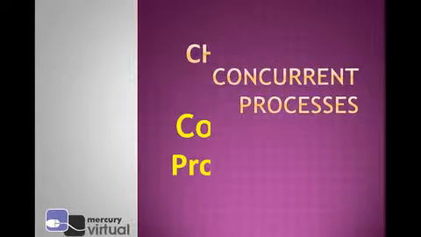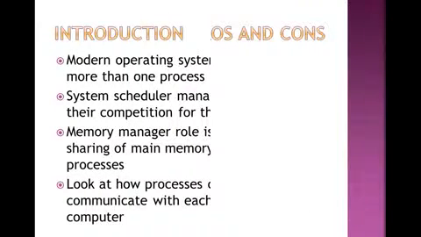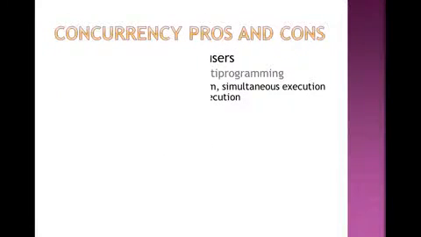We have started with chapter number 11, that is concurrent programming. We have discussed concurrent programming with the help of processes. We discussed the introduction: what is an operating system, how the operating system schedules the processes, how the memory manager manages the memory between the different processes, and then the pros and cons of concurrency.